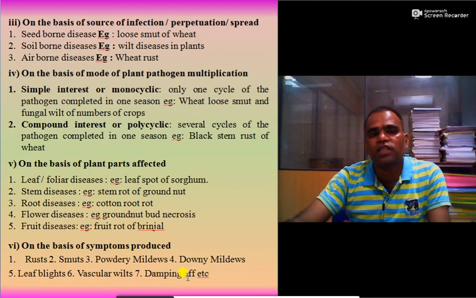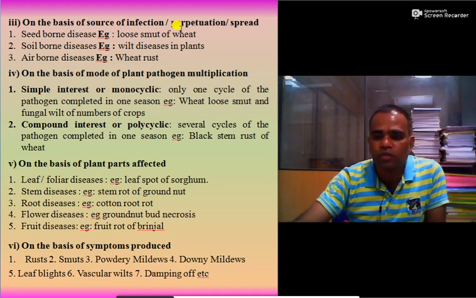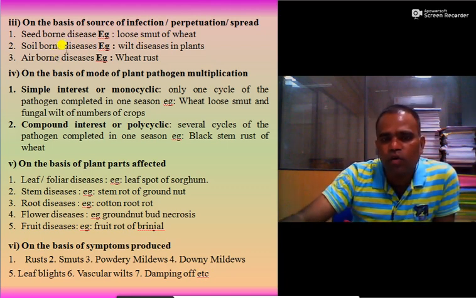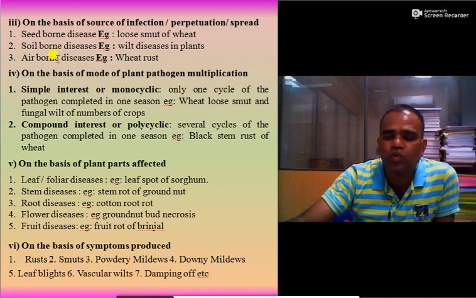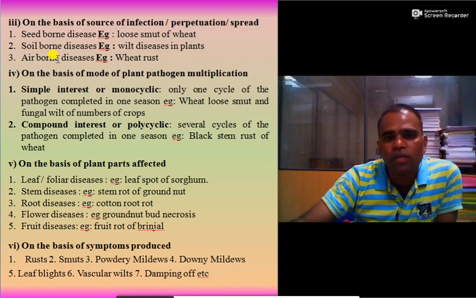Then the third classification is on the basis of source of infection or perpetuation or spread. Seed-borne diseases, loose smut of wheat; soil-borne diseases, so wilt, root rot; airborne diseases, wheat rust is a good example. Then the fourth classification is on the basis of plant pathogen multiplication.